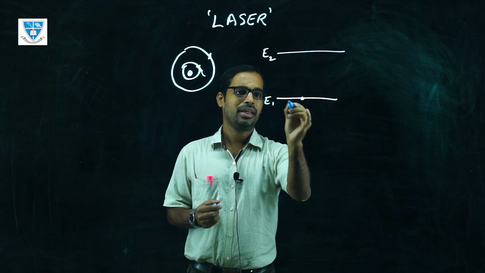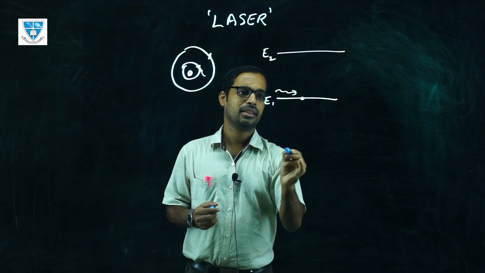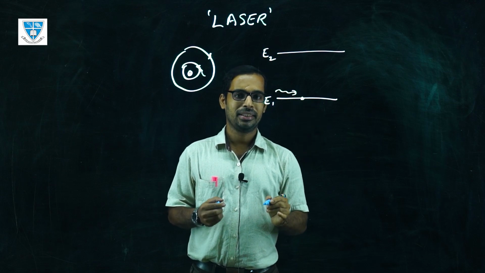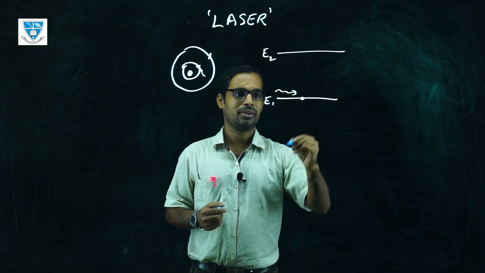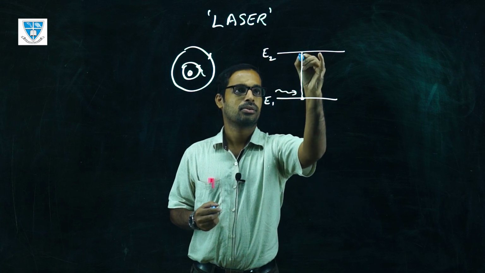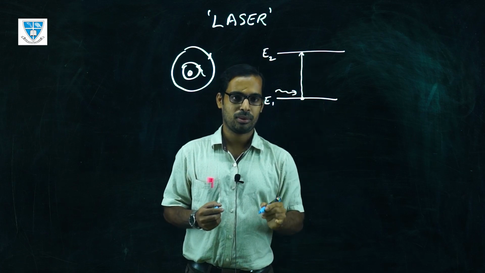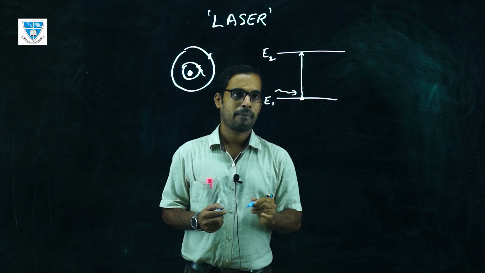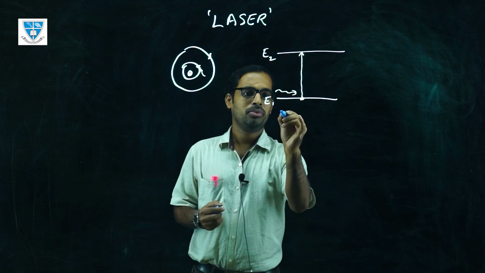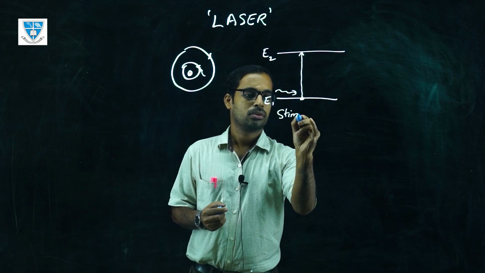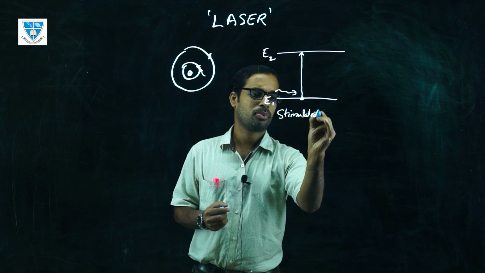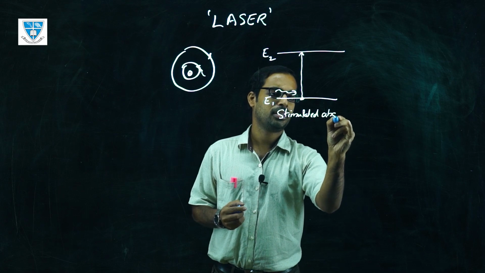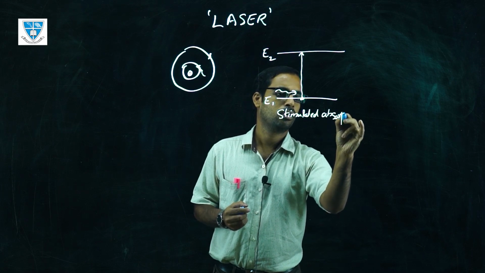When light energy falls on this electron, it gets some energy so that it is excited to the higher state. So now this electron has reached the excited level. This is called stimulated absorption, because this process is stimulated by an incoming photon.